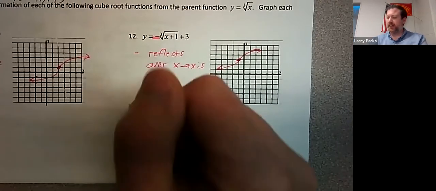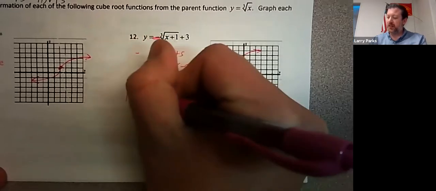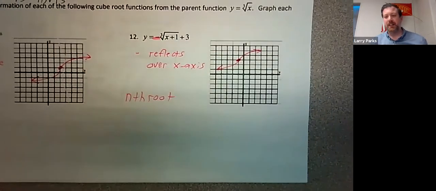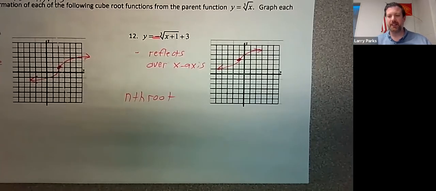How do you get a 3? Again, you type in NTHROOT, and that'll let you put a 3 up there as the index.